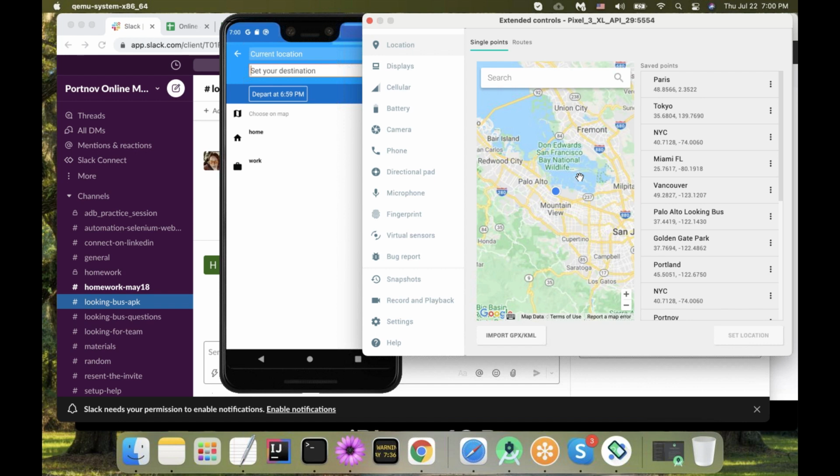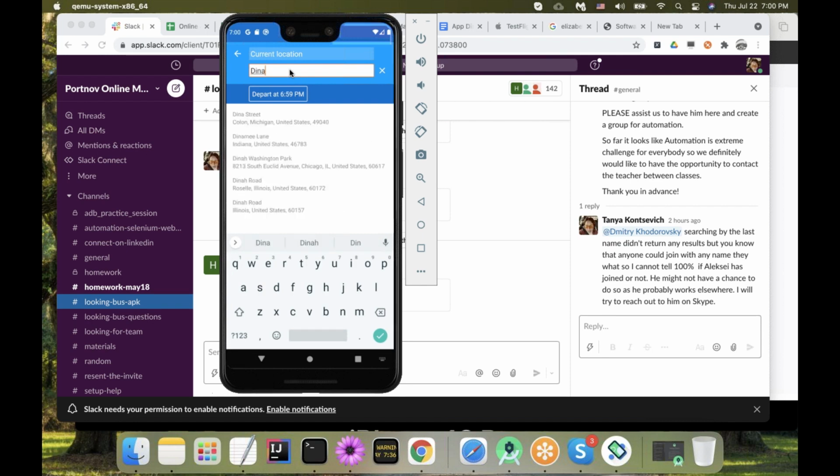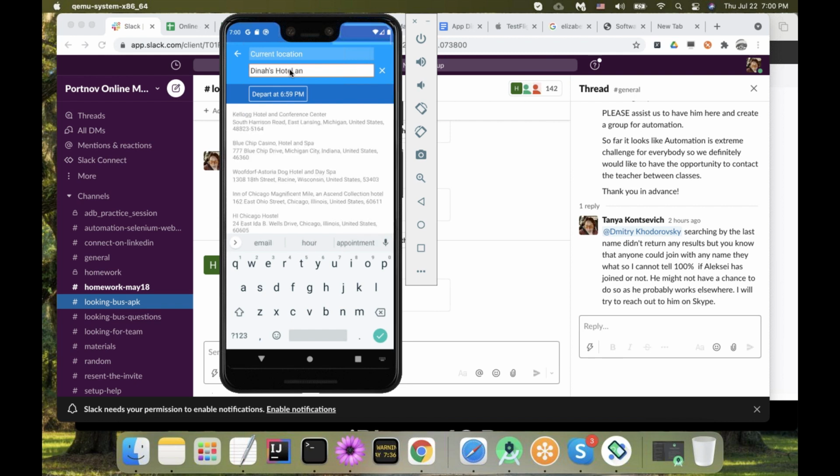document. It's a 4 minute video explaining the features of the emulator. You know how to use this one, but we are going to also use it, don't worry. And basically what you will do is enter the destination name, and I'm usually going to the place that is near the old campus of Partnov Computer School, Genox Hotel and Garden. Okay.